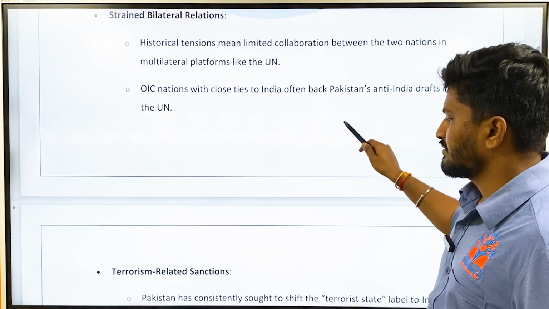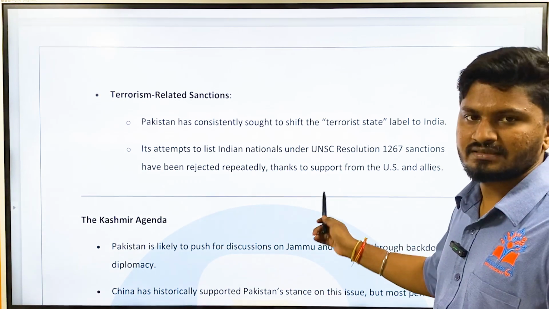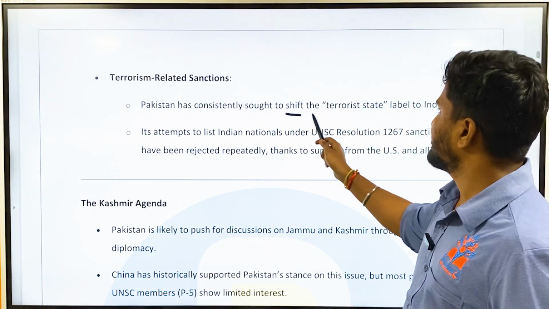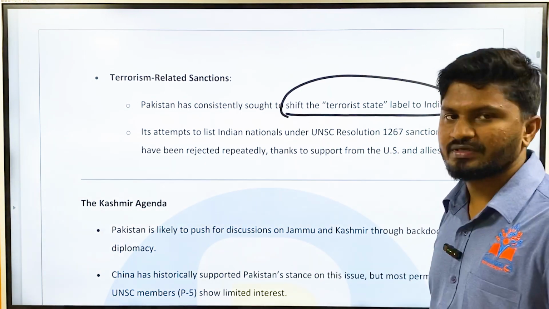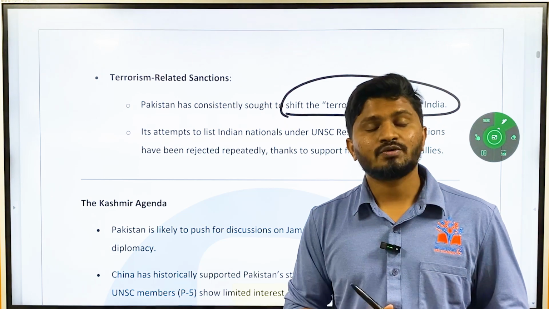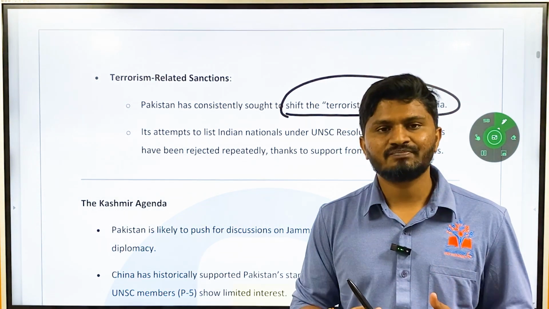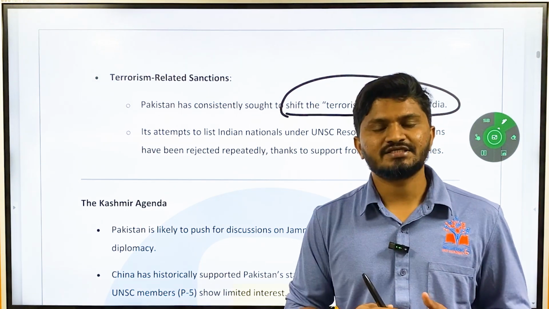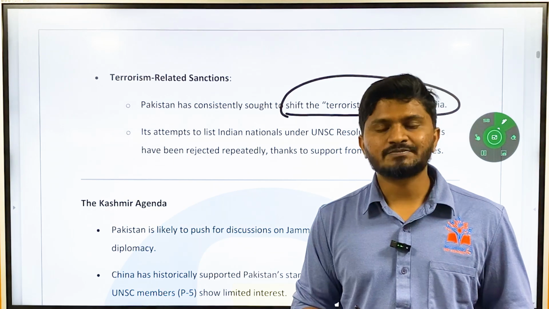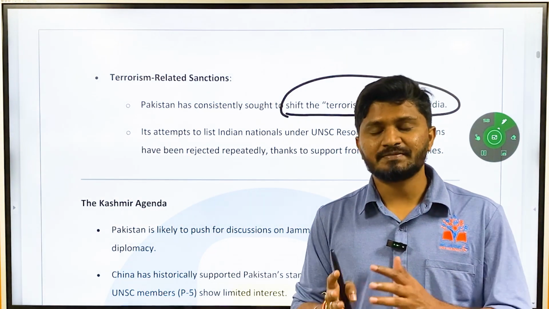And then, related to terrorism-related sanctions. Again, Pakistan in its anti-India initiatives has tried consistently to shift the terrorist state label to India. Normally when you talk about a terrorist state, a name which is synonymous is Pakistan. But what Pakistan wants the world to believe is that it is not Pakistan that is a terrorist state, it is instead India. We should call India the terrorist state because India is providing the funds, training, etc. to terrorists in India and Pakistan. That is what Pakistan's stance is.